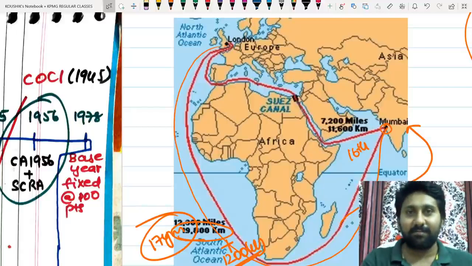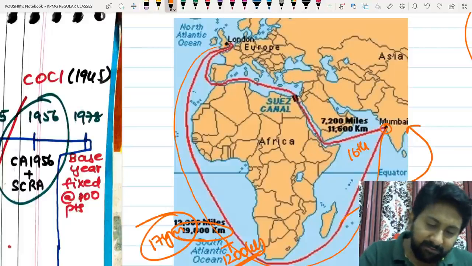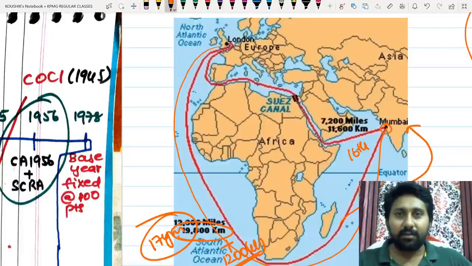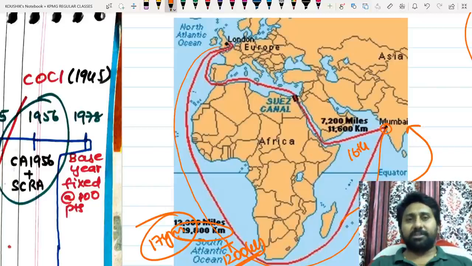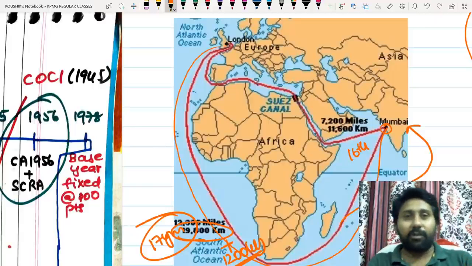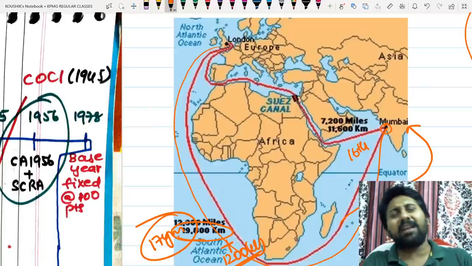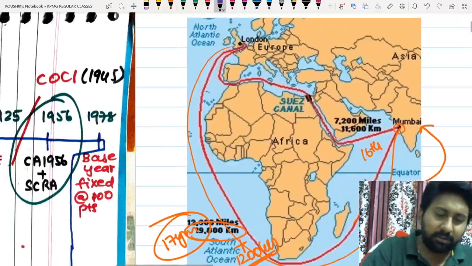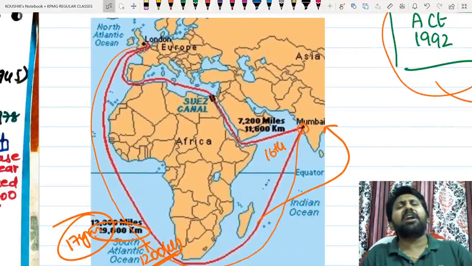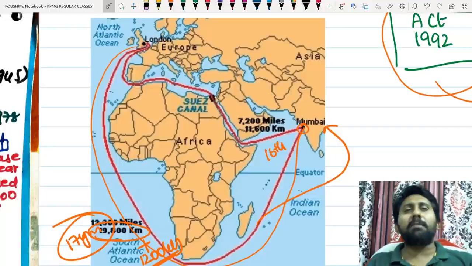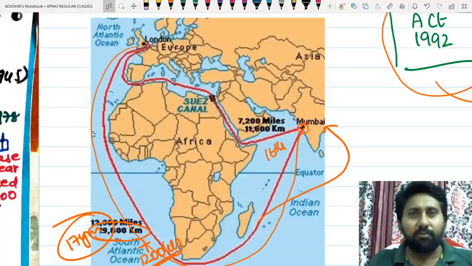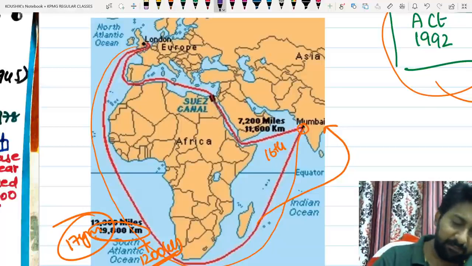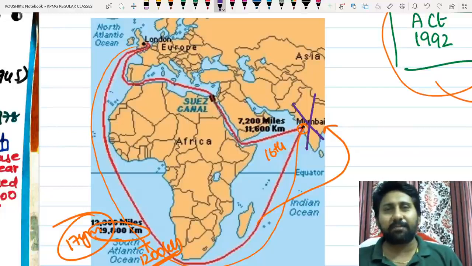In between, they had to go back again. So all the way from London they made their journey to Calcutta. They started their business. So in the 14th century, this is the situation. In the 1400s, mid 1400s, 1470, 60, at that point of time, they found out India is not a correct place to trade because of the journey. This journey is 100% cumbersome, which a normal mankind can't make. Since the journey was really faulty, they found out one important thing: don't have your business in India. India is not a correct place to trade.